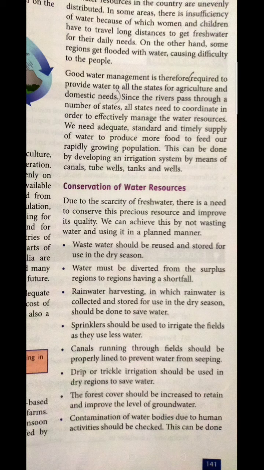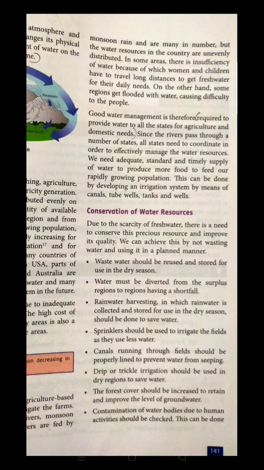Another one is related to forests: forest cover should be increased to retain and improve the level of groundwater. So more and more forest is required, so that the groundwater is utilized in a better way. The contamination of water bodies due to human activities should be checked, and this can be done by treating industrial and domestic waste before releasing it into the water bodies.